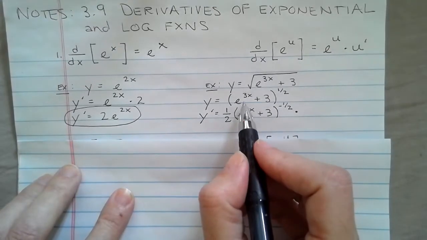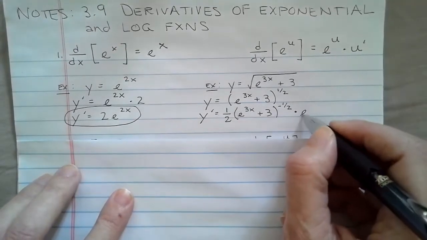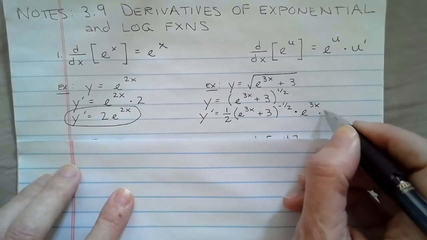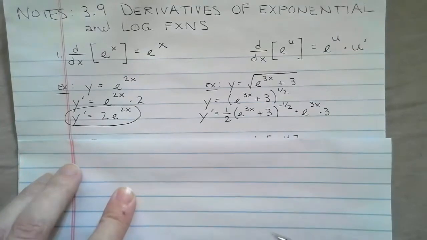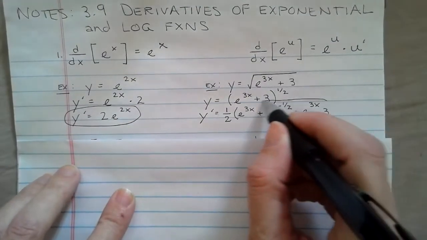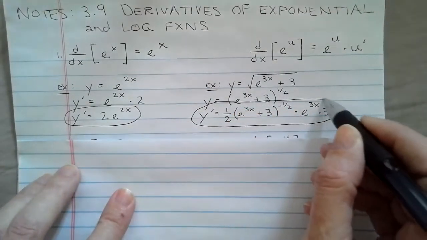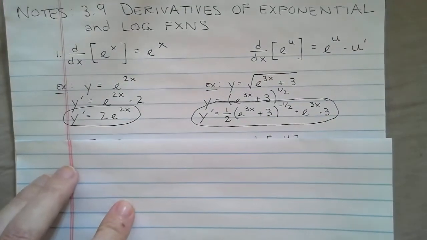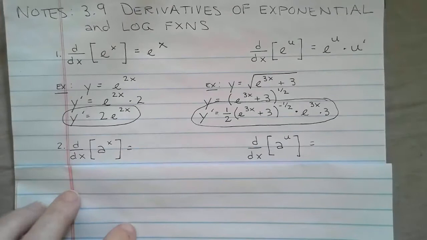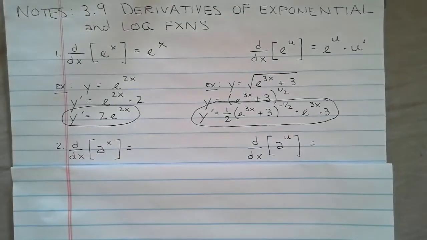So the derivative of e to the 3x is itself times 3. And the derivative of 3 is 0. So I think we're home free here. And this would be just a fine answer. I'm assuming you could use your Algebra 2 skills to clean it up if you had to match an answer on a multiple choice.